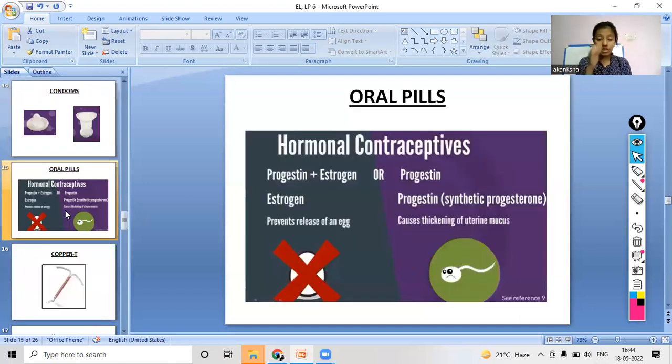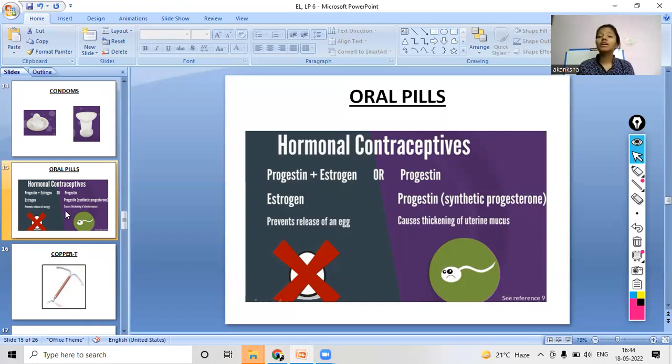Now coming to the second method, that is the oral pills. You must have heard about oral pills many times. Like I have seen an ad for Saheli. It talks about Saheli pills, which are also contraceptive pills.